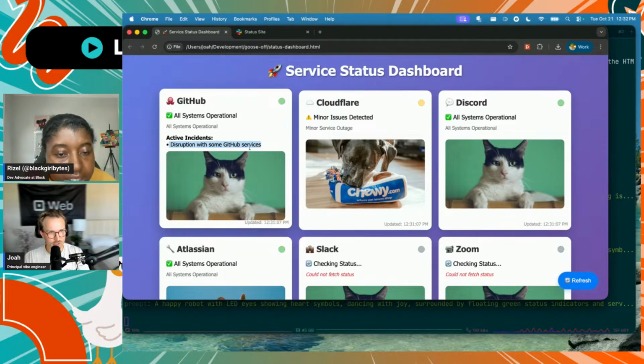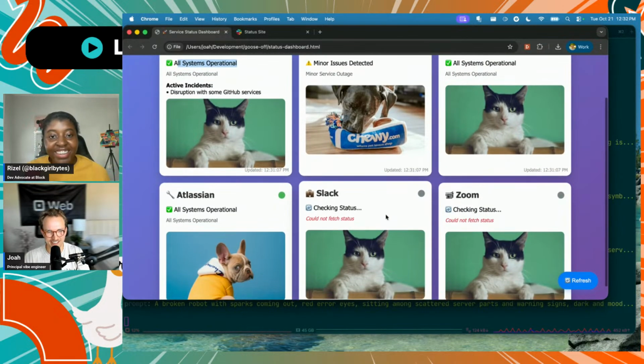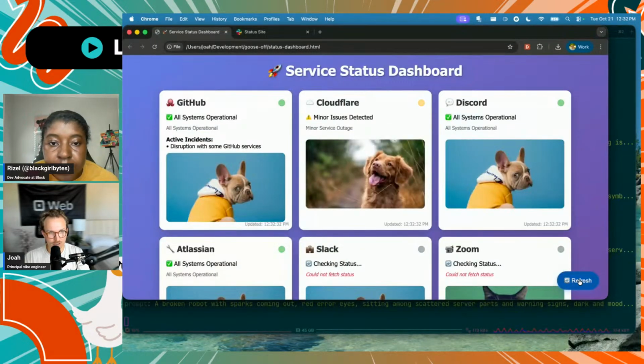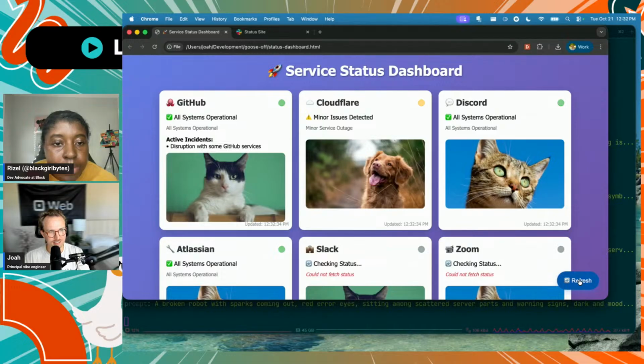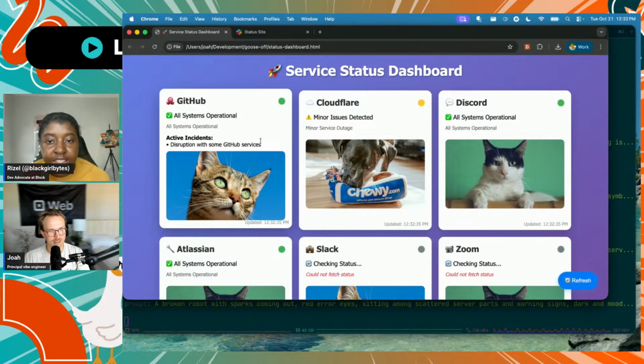And there's a disruption with some GitHub services, but all systems are operational. Why does it say that? That doesn't seem right. Wait a minute. Yeah. Well, let's see. Oh, I can refresh. I guess maybe it was saying in the past, or they're recovering from it. Maybe. Yeah. This looks good.